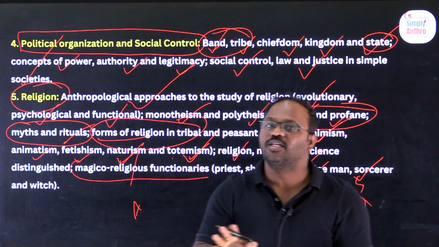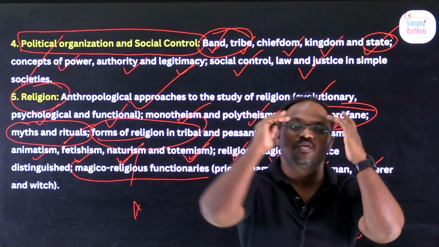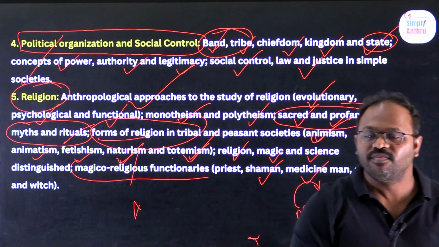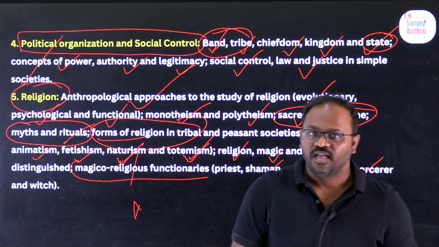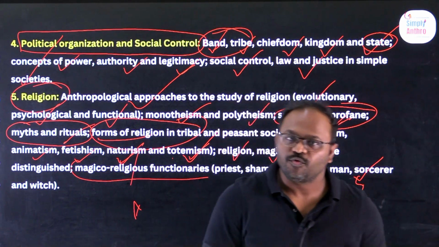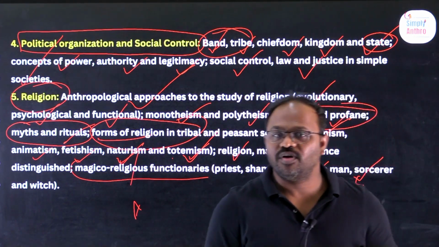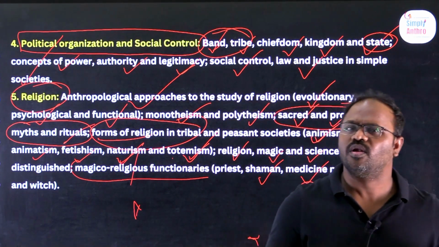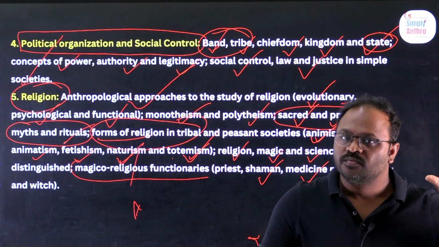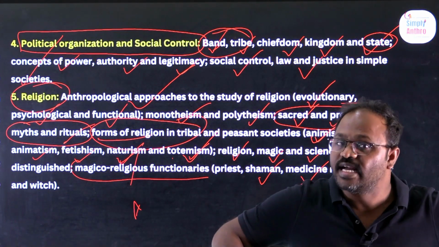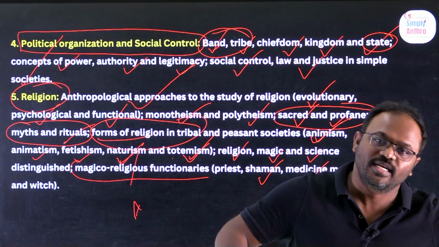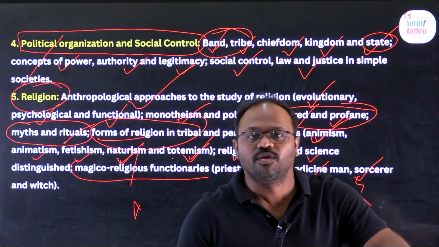This particular topic, which is out and out related to your daily life, we will discuss in the easiest manner. Chapter 3 is economic organization, chapter 4 is political organization, where we will talk about formalist, substantivist and all kinds of things. Next we will talk about chapter 5, that is religion. What is religion? What is magic? Everything we will talk about. That's all for the day.